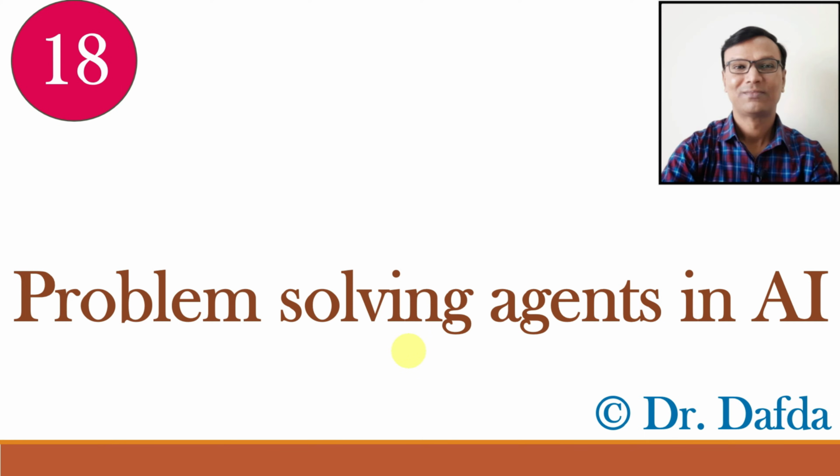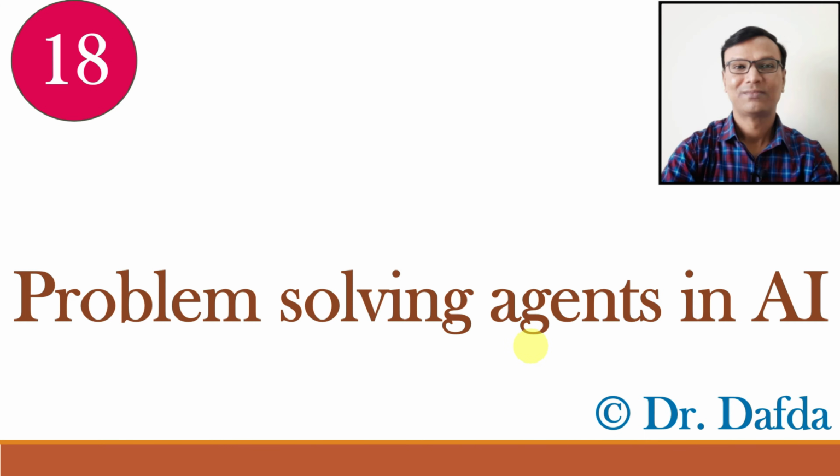See, model based reflex agents make decisions based on simple rules that map states to actions, but they struggle in complex environments where this mapping becomes too big or takes too long to learn. Goal-based agents, however, plan their actions by thinking about the future and the outcomes they want to achieve. And this we have already understood in our previous few video classes. This chapter focuses on solving problems by searching, and in this video class we will aim on problem solving agents, which is a type of goal-based agent.